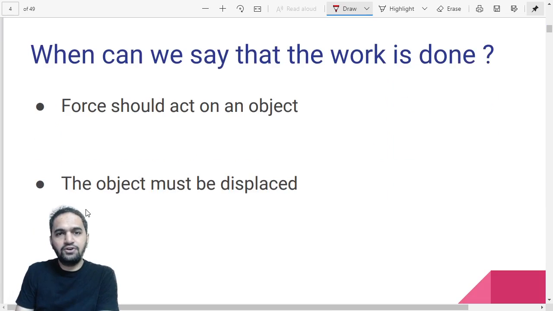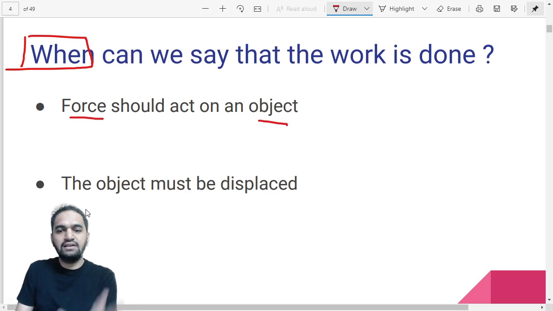Now the next thing we want to focus on is, when can we say that work is done? What is the first criterion by which we can really say that work is done? The first criterion is that some kind of force is acting on an object and that object should move from one place to another.